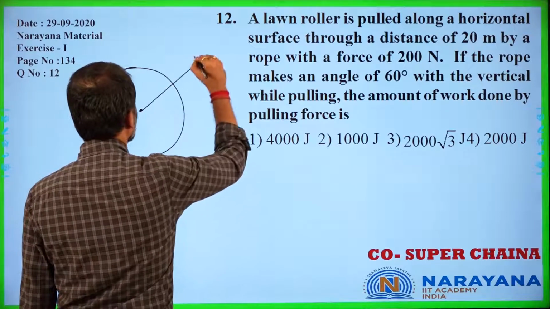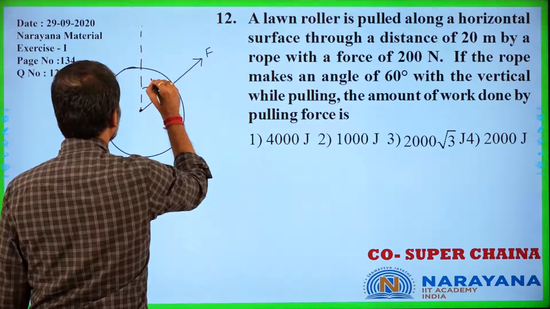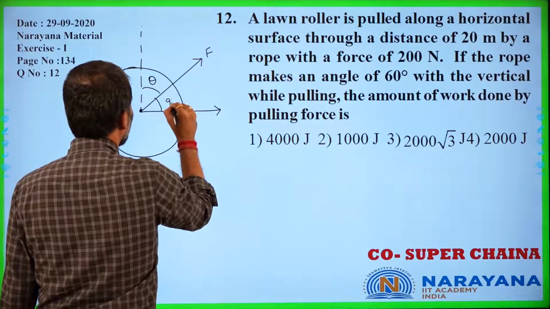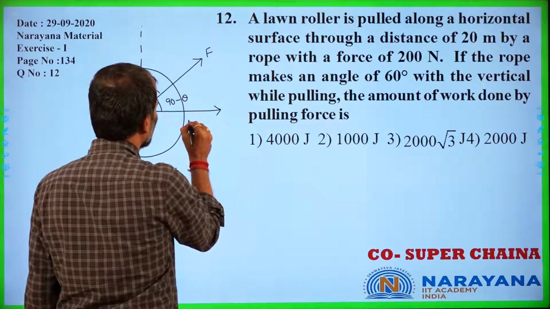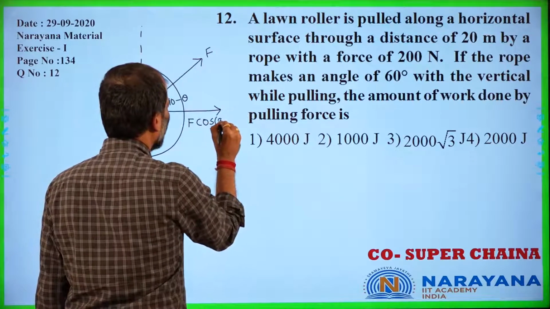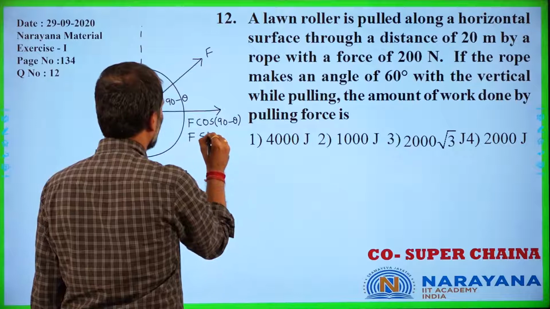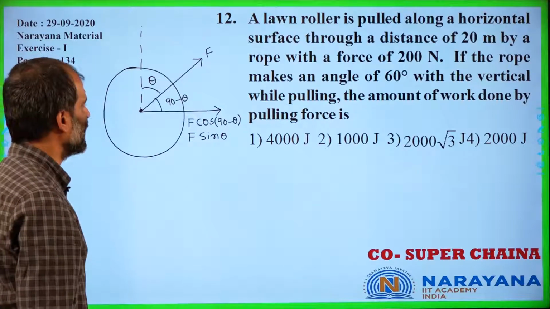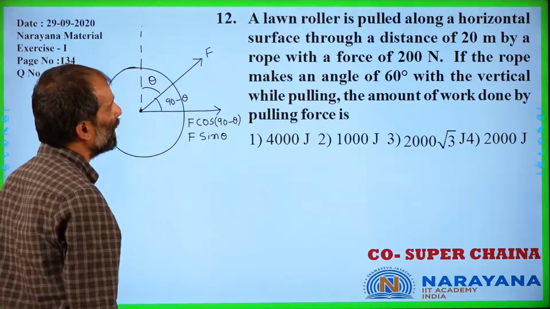It is pulled with a force of F, which makes an angle of theta with the vertical. Hence, it makes an angle of 90 minus theta with the horizontal over here. So now the force along the horizontal direction is F into cos of 90 minus theta, which is equal to F sine theta, right? So now you are asked to calculate the work done by the pulling force.